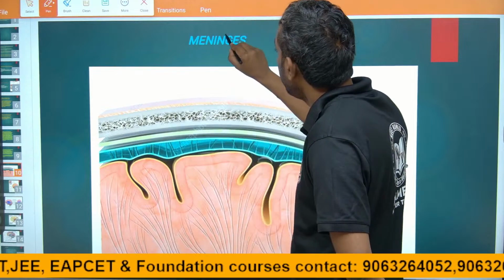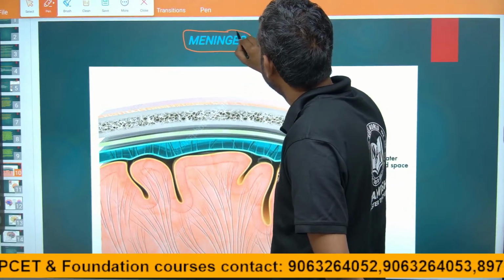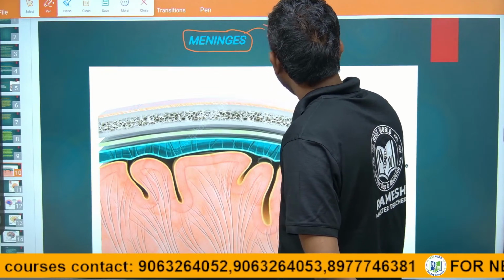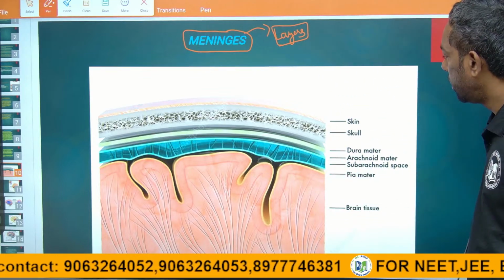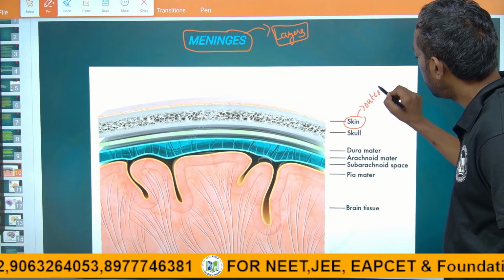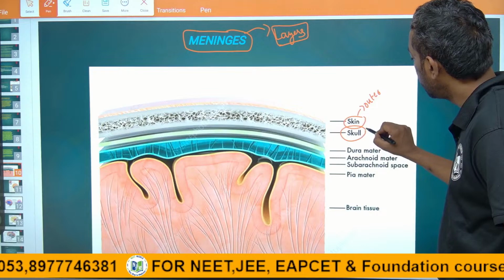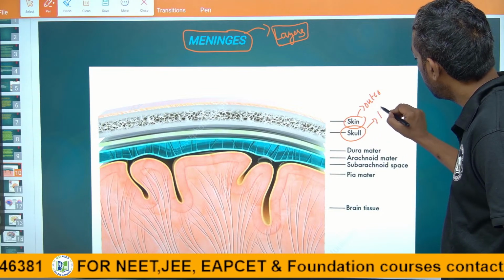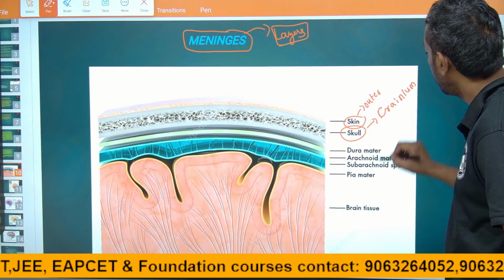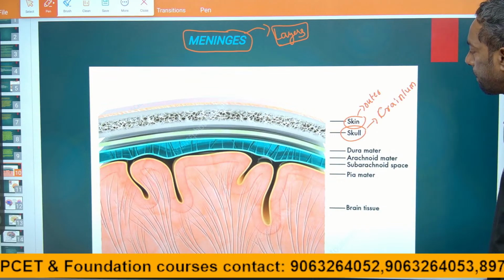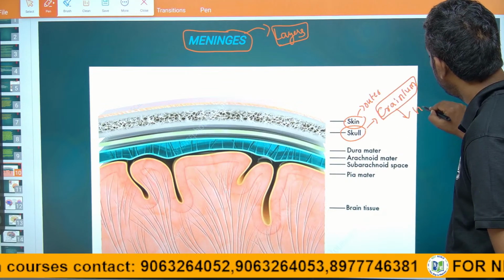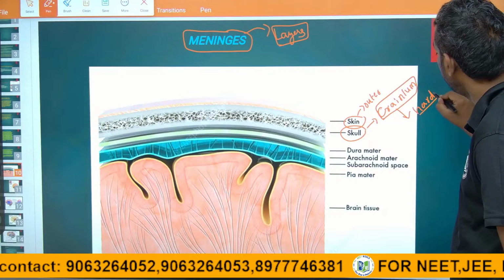Okay, guys, the meninges are the layers of the brain, 3 layers. These are the 3 layers. This is the skin, the outer skin, then the skull, which is hard in nature, the cranium. It is very hard and protects the brain.